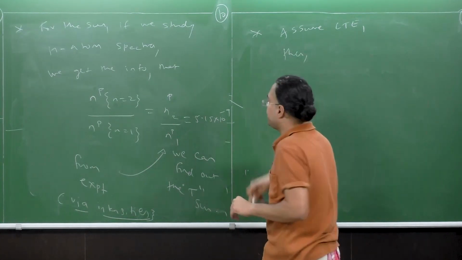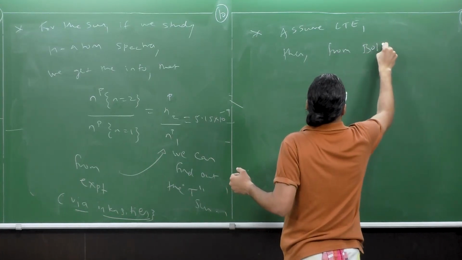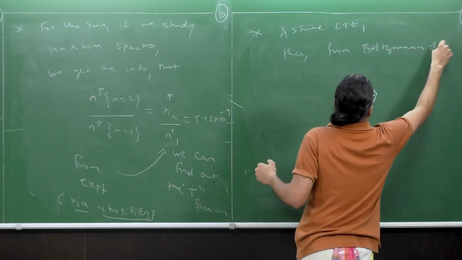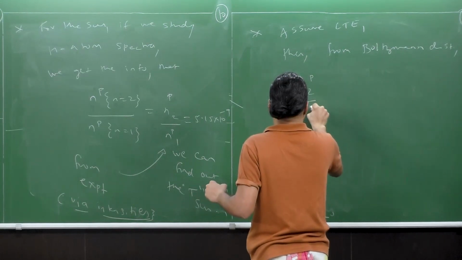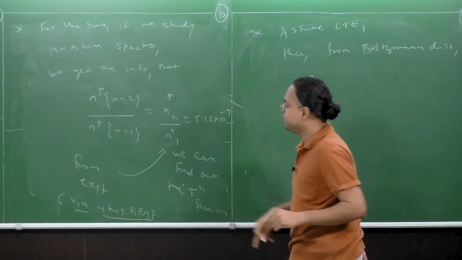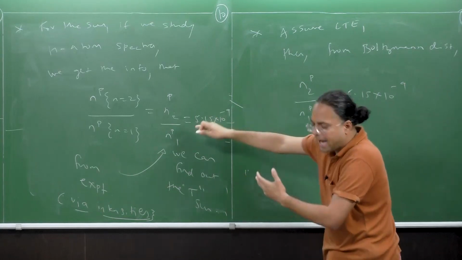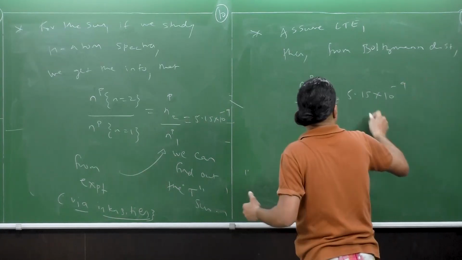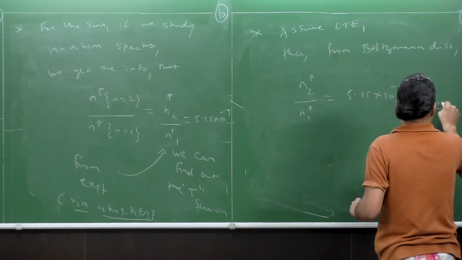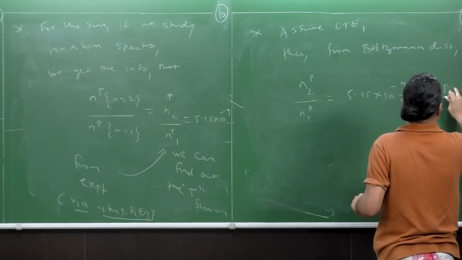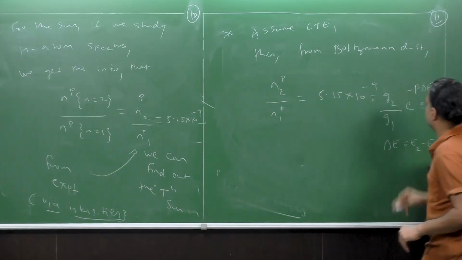Then we know that from the Boltzmann distribution, my N2 by N1 is given by, I mean, this is the calculated one, the experimentally obtained one for this, but this is given by G2 by G1 times e to the power minus beta times delta E, where my delta E is E2 minus E1, because there's a negative sign already there.